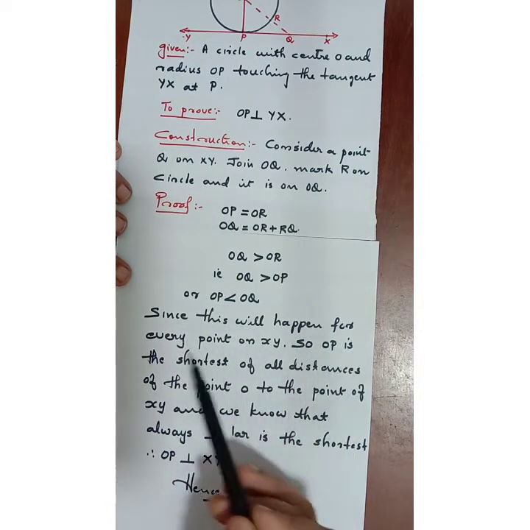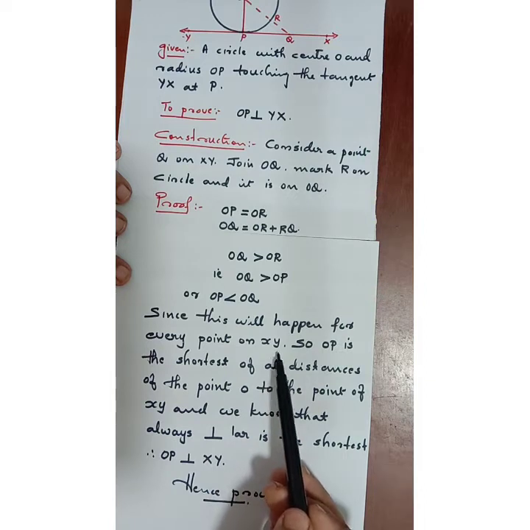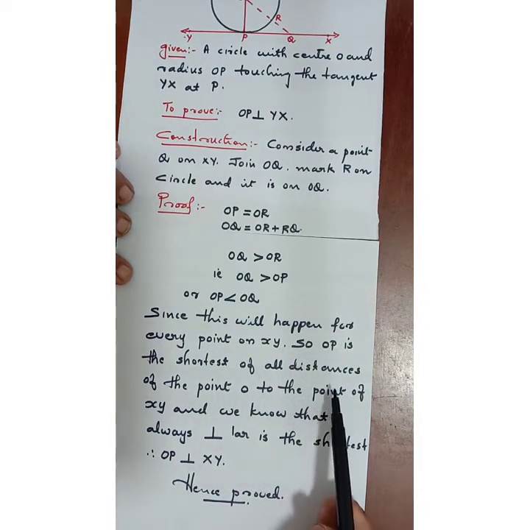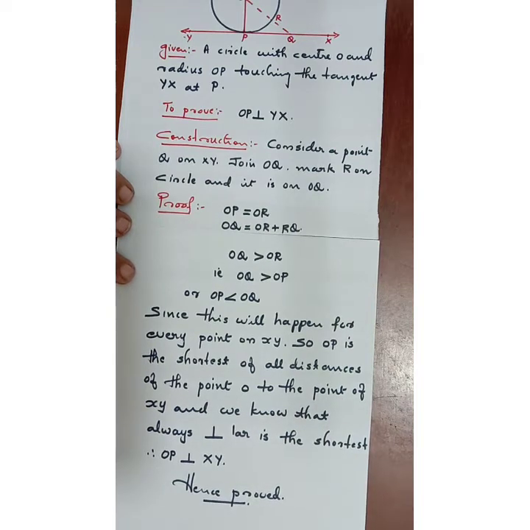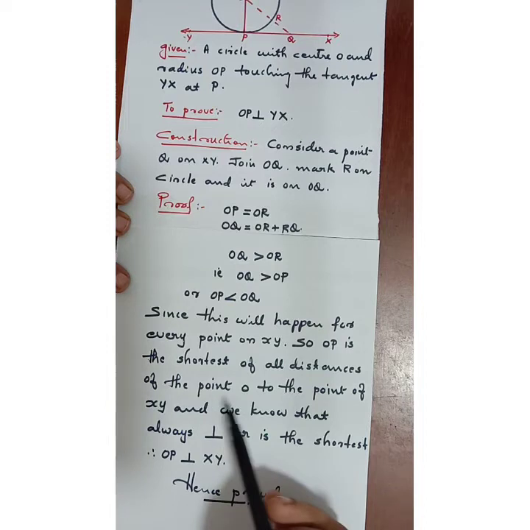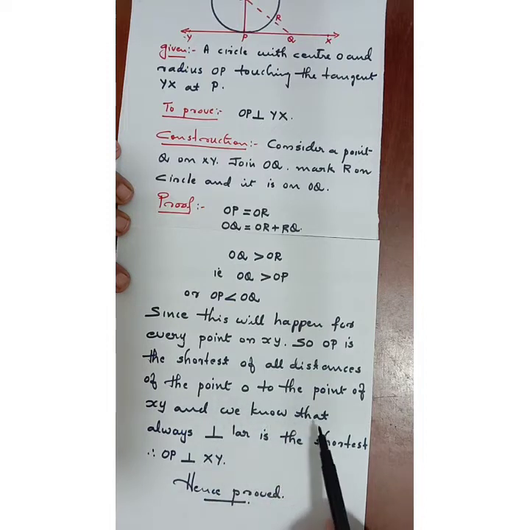Since this will happen for every point on XY, OP is the shortest of all distances. And you have learned that the shortest distance is always perpendicular. Both things together you have to read, children.